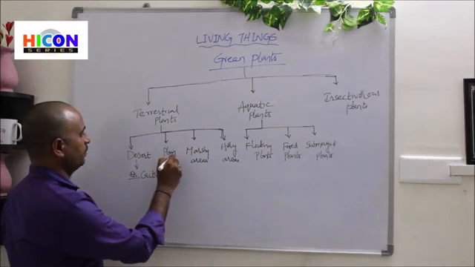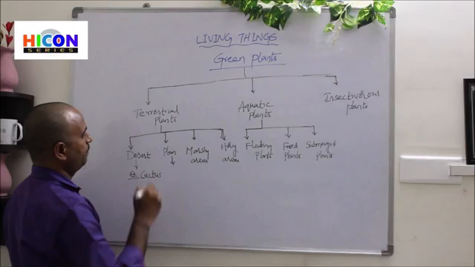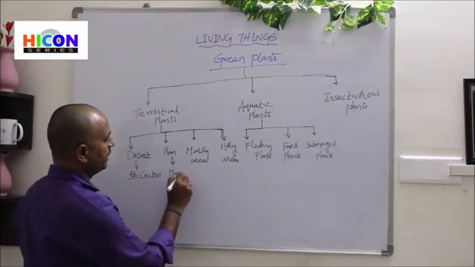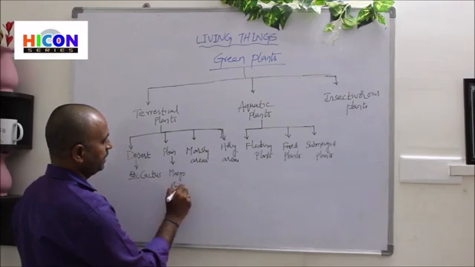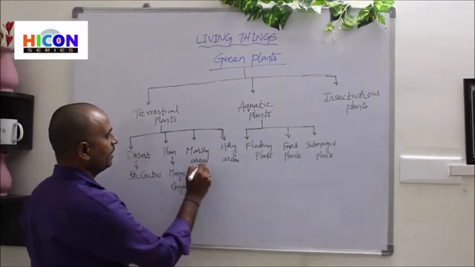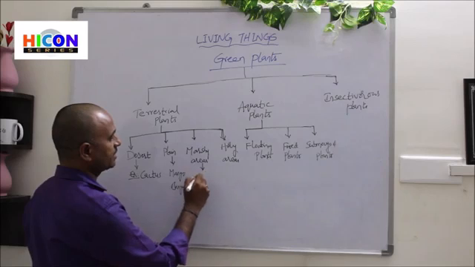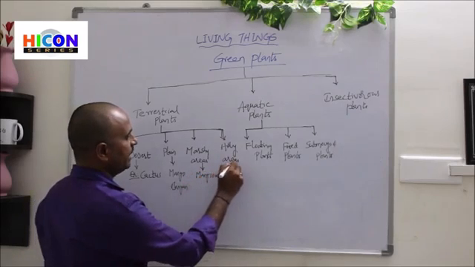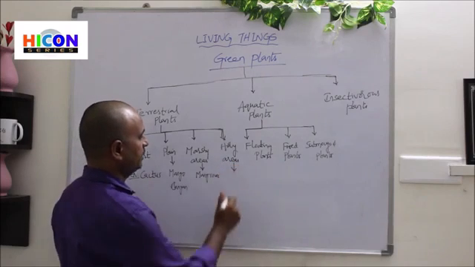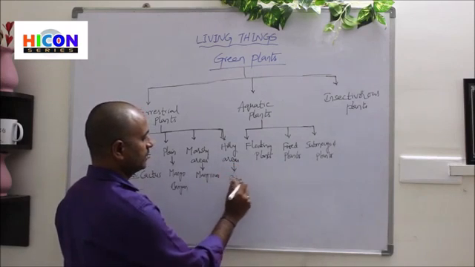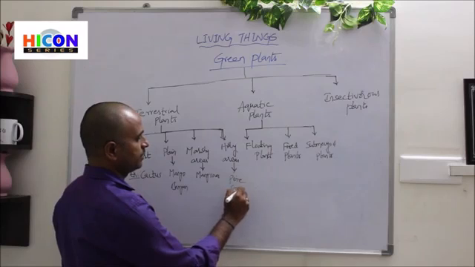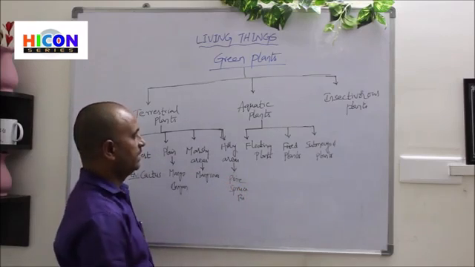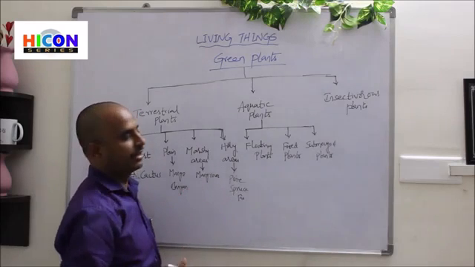The examples for the plants which grow in plain areas are mango trees, banyan trees and peepal trees, etc. The plants which grow in marshy areas are mangroves. And the plants which grow in hilly areas are pine trees, spruce trees and fir trees.